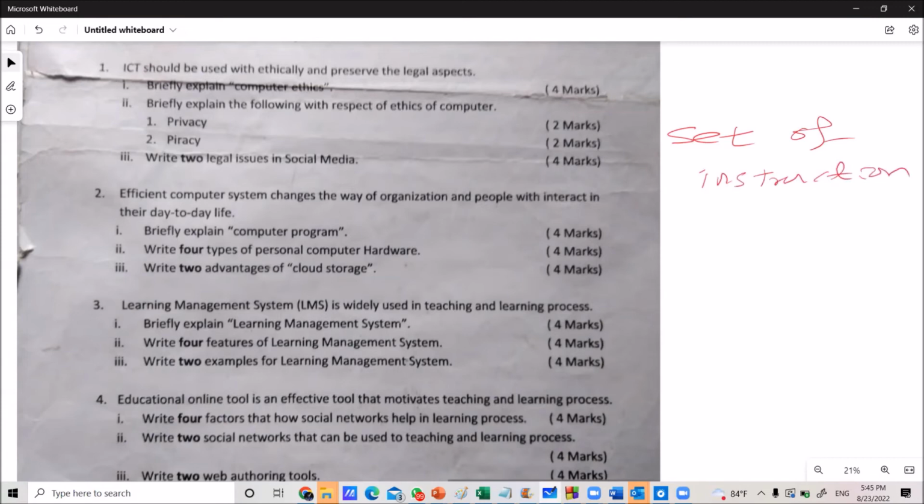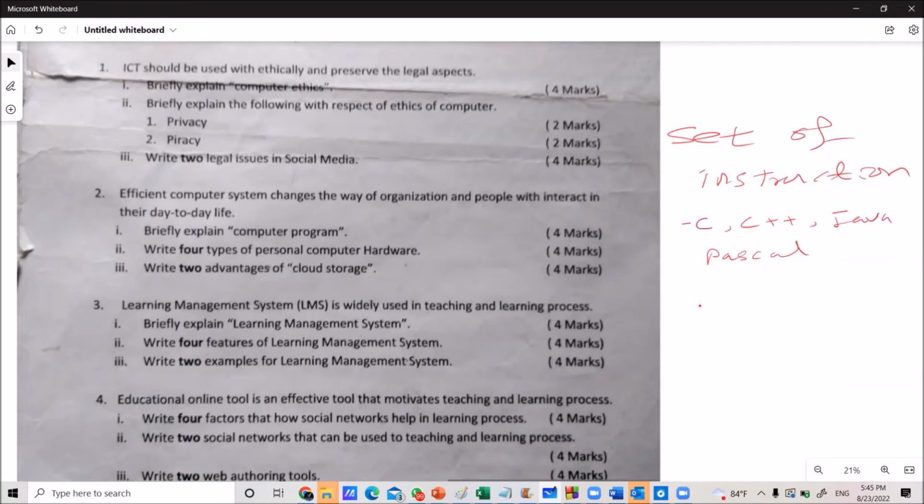Then you can write down some examples for computer programs: C programming or C++, Java, Pascal. These are some examples of computer programs. Then the second part: write 4 types of personal computer hardware. Can someone tell me one example for that?